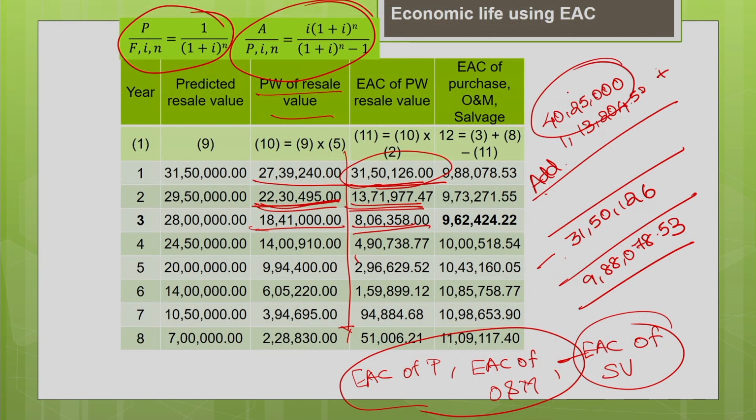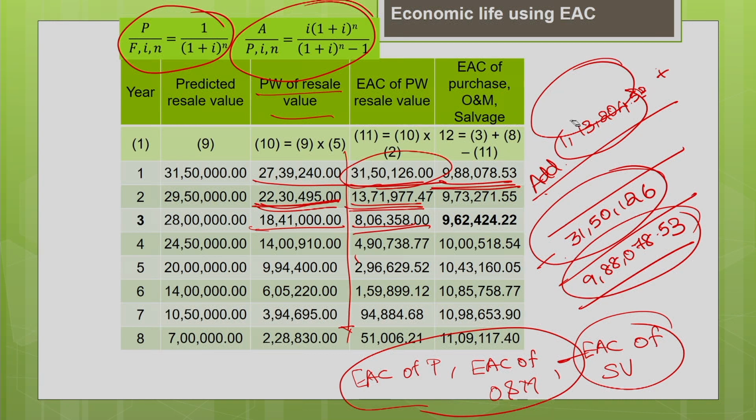You are adding the purchase price, equivalent annual cost of the purchase price and the operating and maintenance cost, and you are deducting the cash inflow, that is your salvage value, and you will get the total cost as 9,88,078.53. So, like this you are going to find the equivalent annual cost for all the years.